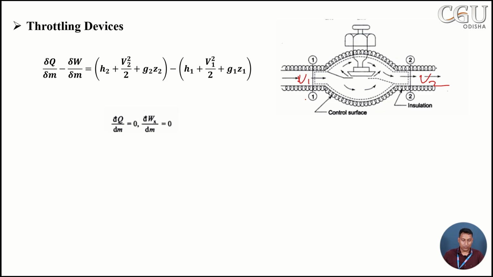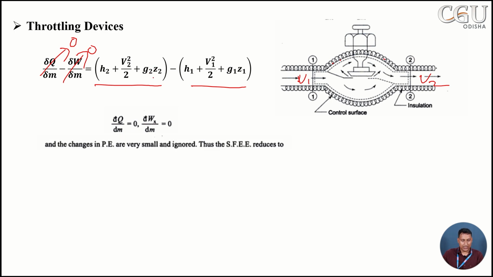We already have the steady flow energy equation derived. Here you can consider this an adiabatic process, and there is no work transfer involved, no heat interaction. We can neglect the potential energy. So these terms become 0, and the steady flow energy equation now reduces to h2 plus v2 square by 2 is equal to h1 plus v1 square by 2.